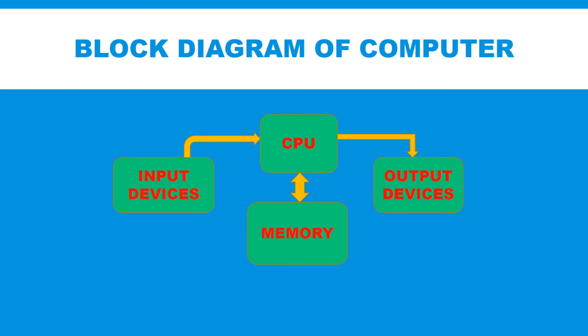Now let us understand a computer system. A computer is a machine that processes data to generate information with speed and accuracy. The basic block diagram of computer is shown on the screen. The computer comprises of four basic units or subsystems. First is the CPU. It is the brain of computer. It executes the programmer's instructions and controls the memory, input and output devices.